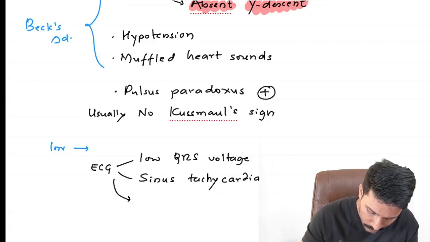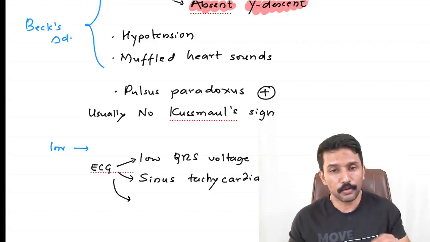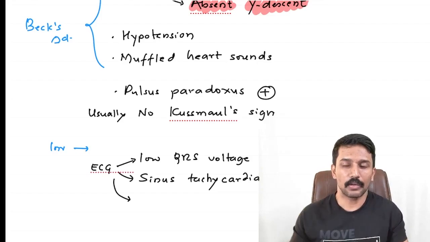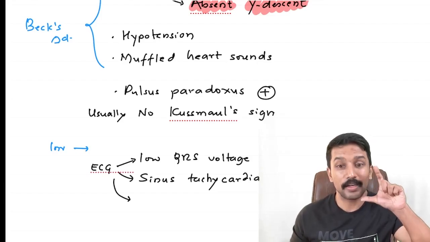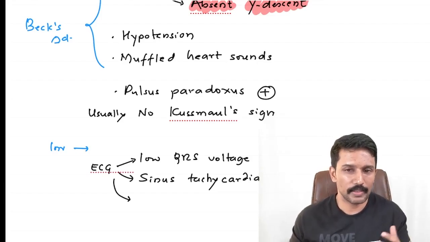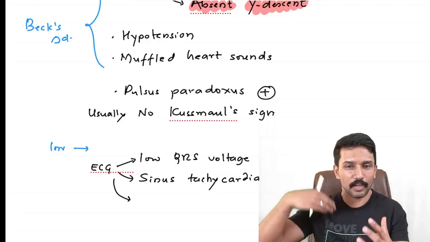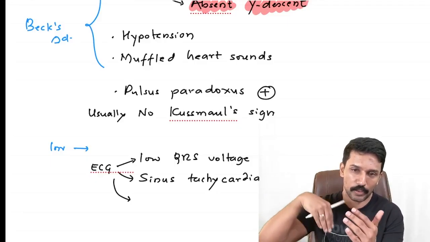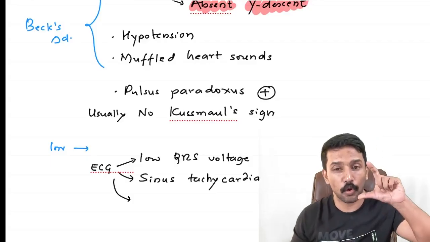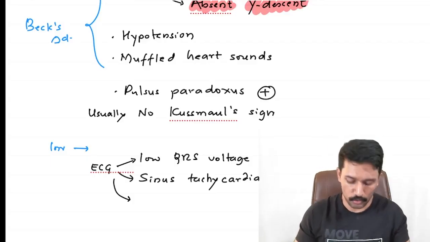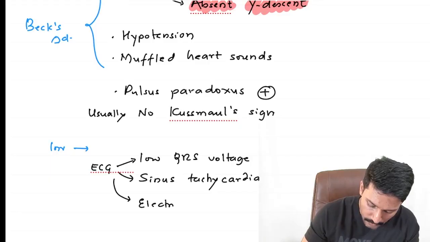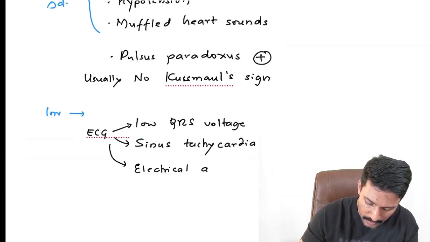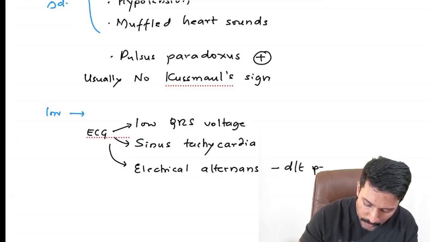The third thing is, you may also end up with what is called electrical alternans, alternating short and tall QRS complexes. Why is that happening? Because in that pericardial fluid, the heart may keep moving like a pendulum. So sometimes it comes close to the surface, sometimes away. When it comes close to the surface, you will have tall QRS. When it goes away, you will have small QRS. We will call it electrical alternans. This is due to pendular motion of the heart inside the pericardial fluid.